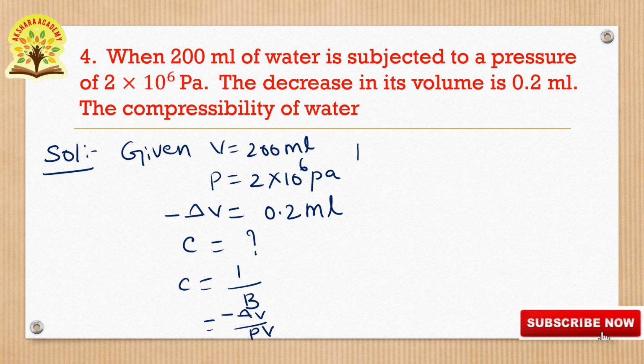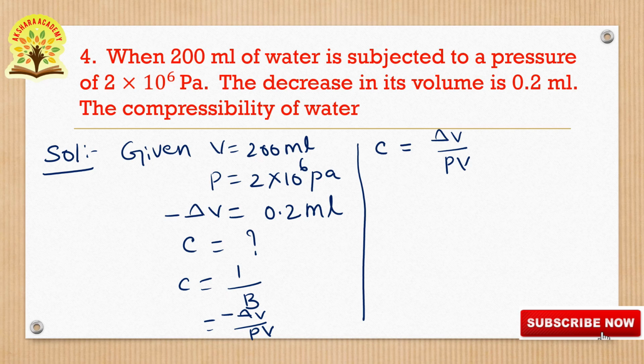So substituting all values in this, we get C is equals to minus delta V by PV. Minus delta V is equals to 0.2 ml.